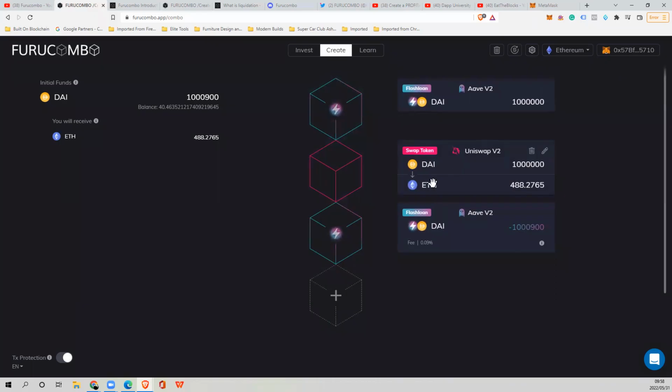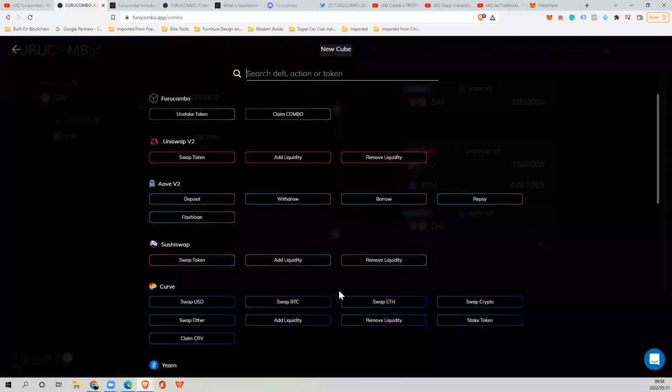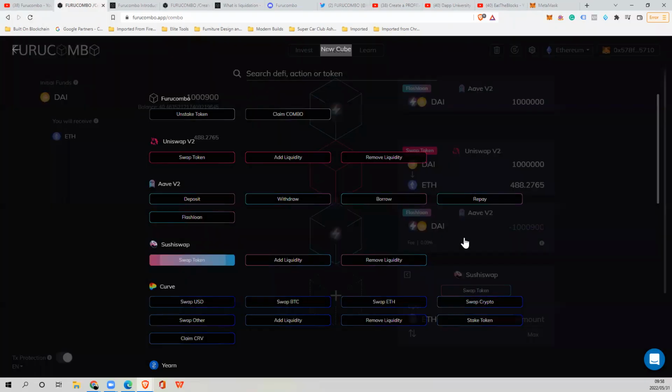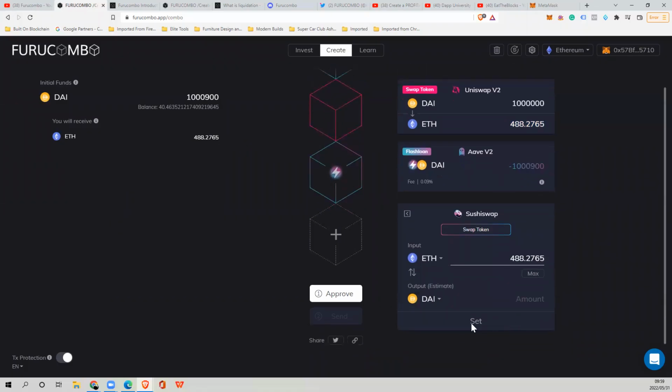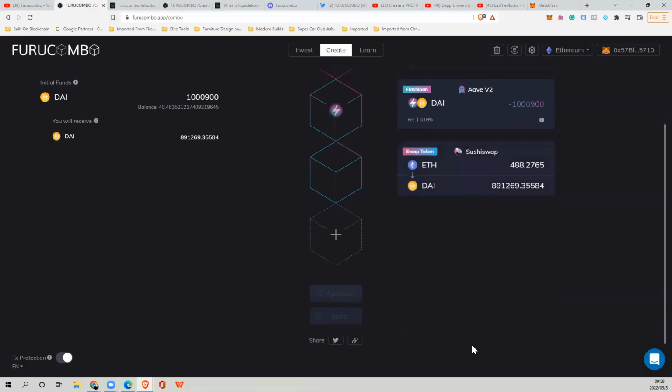And now I want to convert Ethereum back to DAI so that I can pay the DAI back on this Aave platform. So now the next step is to go to maybe SushiSwap. And on SushiSwap, I want to convert my Ethereum back to DAI. So copy that, place it in here. And I'm going to get, let's see, 800. So this is not going to be a profitable arbitrage, right?